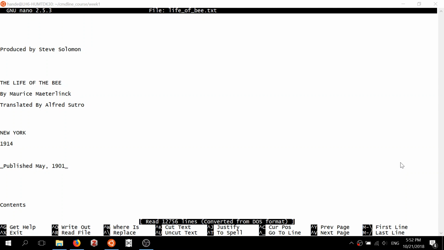For a text file, it's completely okay and even expected that we open the file in a text editor and read and then make changes to the file, like we have done in the last video, deleting the header of this file. Text files are just supposed to be changeable by the user.